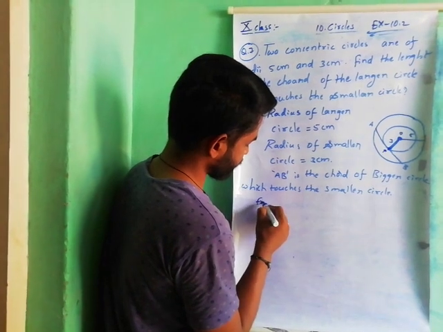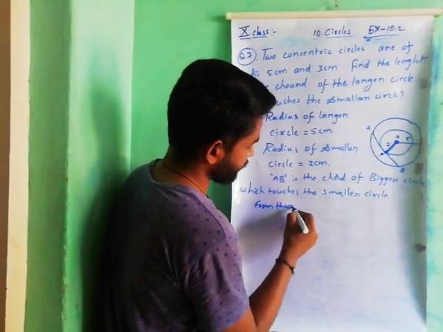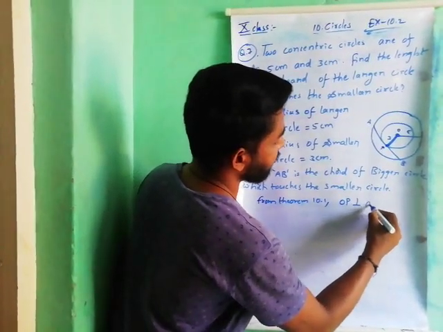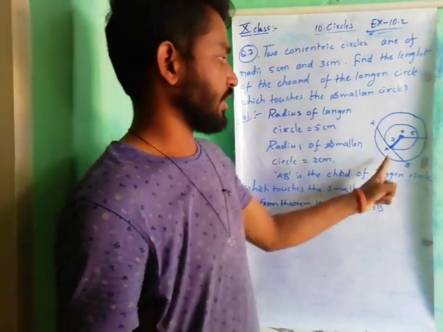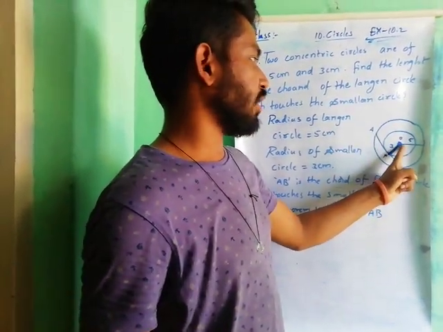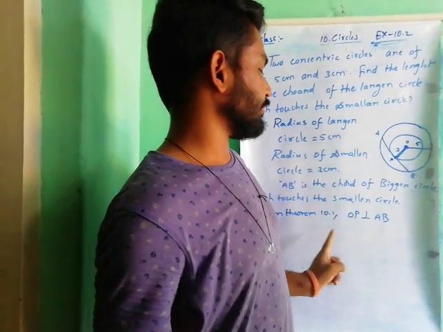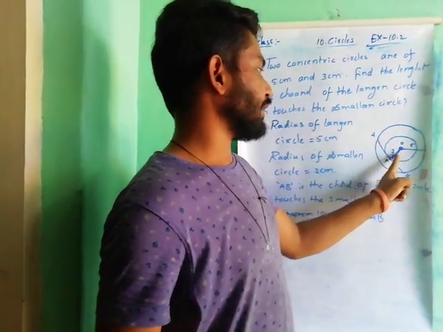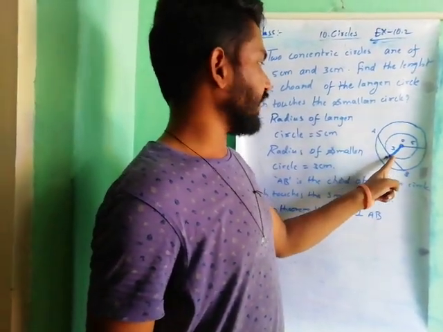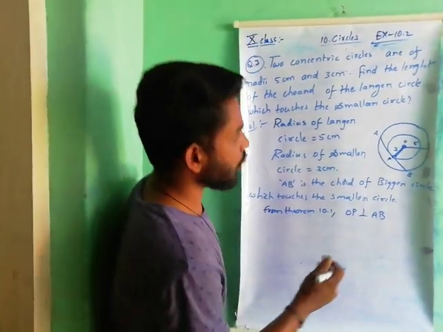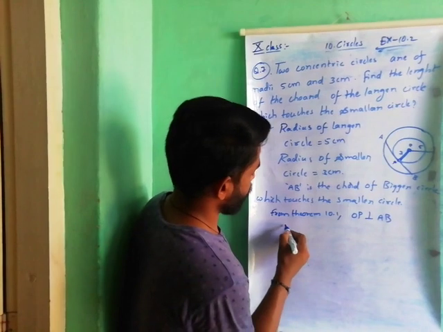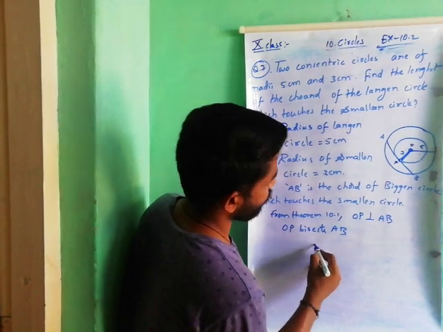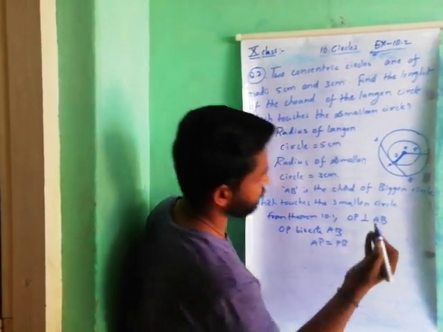From theorem 10.1, what do we know? OP is perpendicular to AB. Yes or no? Here it is a tangent. This is the point of contact. This is the center. From theorem 10.1, the tangent at a point of a circle is perpendicular to the radius through the point of contact. So OP is perpendicular to AB. So OP bisects AB. So AP is equal to PB.